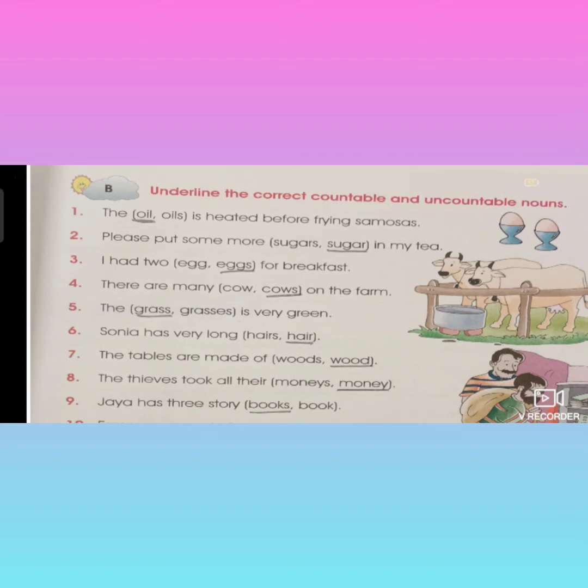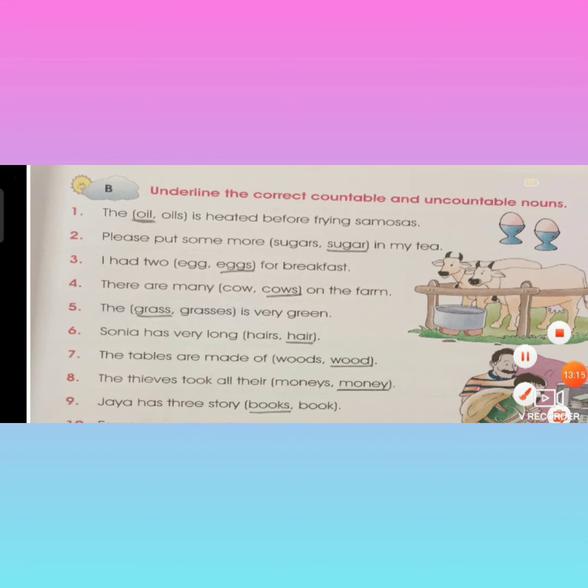Sonia has very long hair. We won't call hairs. Hair only. Whether it is singular or plural, hair only. Sonia has very long hair. Underline hair. The tables are made of wood. The tables is called as countable, but wood is an uncountable noun. Understood, children? Wood is an uncountable noun. The tables are made of wood. Wood.